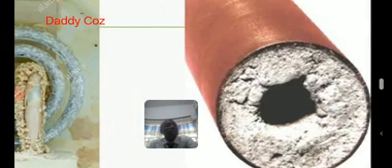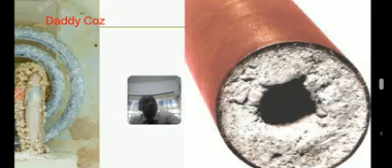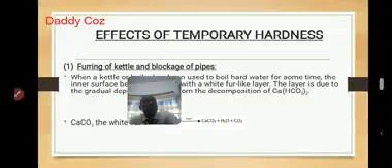If this water is temporarily hard and it is passing through the pipe, anytime the pipe is hot, the calcium bicarbonate inside the water will decompose according to this equation.